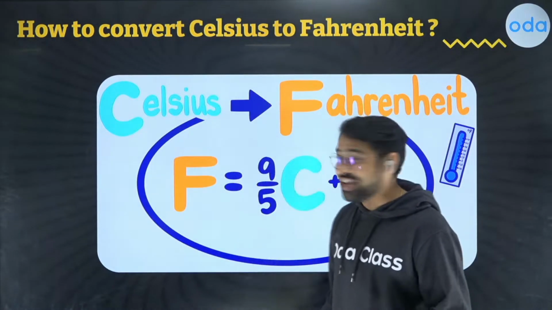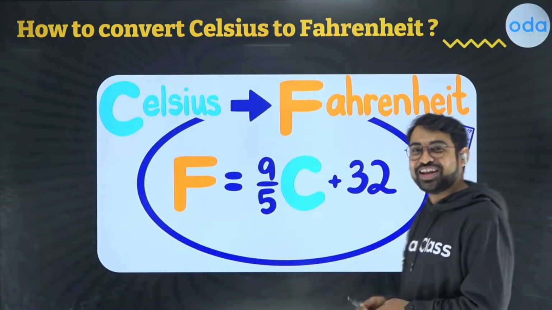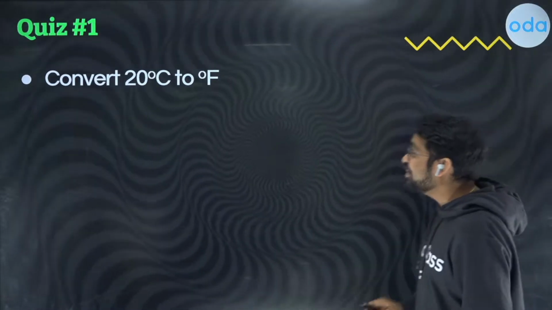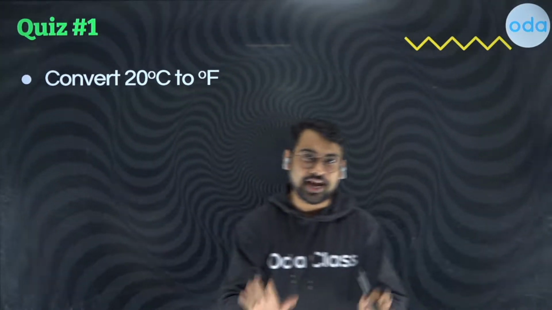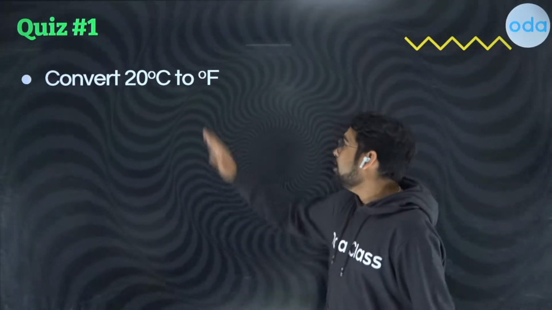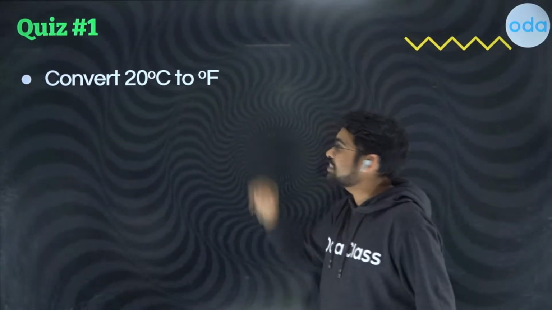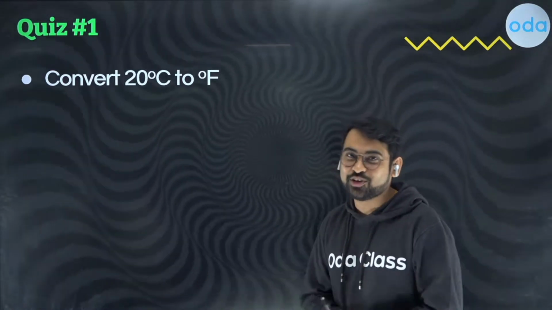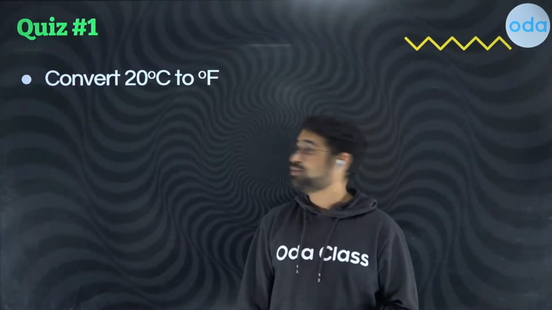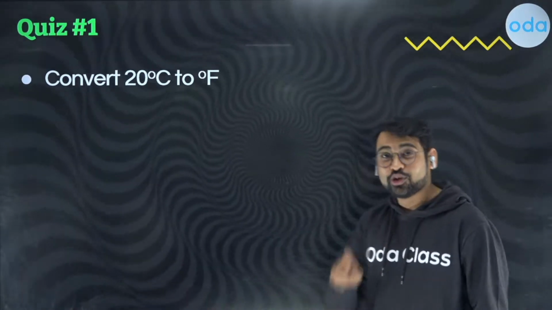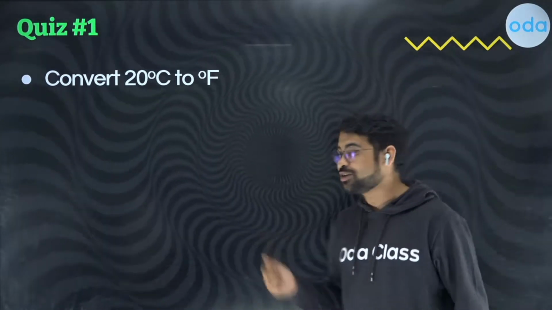If you are not getting the feel of it, then let me do an example for you so that you can understand it better. So here's a quiz for you. First, you can try it out yourself: if you are given 20 degrees Celsius and you want to convert it to degree Fahrenheit, what are you going to do? How exactly will you do that? So you know the formula, right? We did it a little while back.